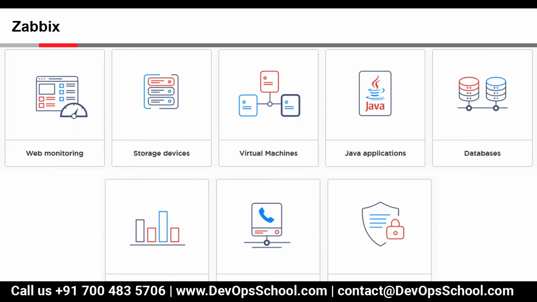For ESXi we'll add the hypervisor template, and for the other one, vCenter, we'll add the VMware template. The VMware guest template is for the VMs which are there. So I just need to attach the hypervisor only, and the VM template will be allocated accordingly to all the VMs. The guest template.